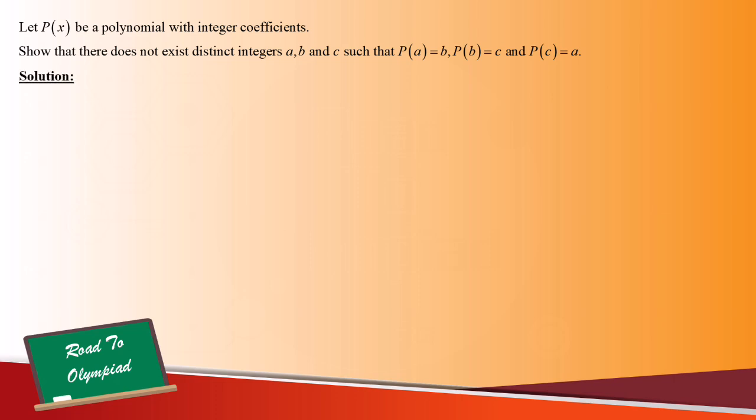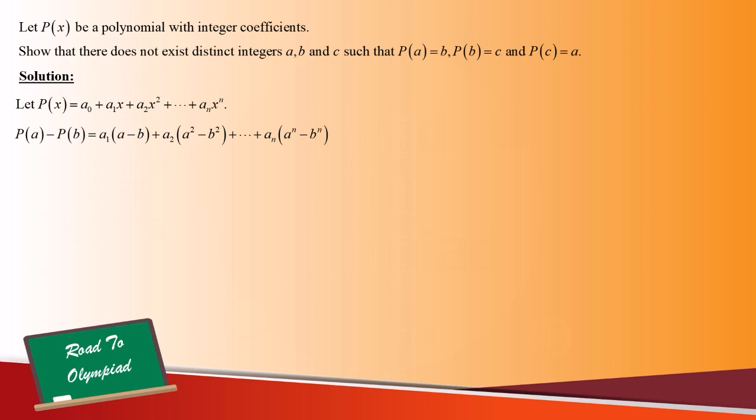To solve this problem, we start by letting the given polynomial P(x) be equal to a0 plus a1x plus a2x squared until anx to the power of n, where each of the a0 until an are all integers. Notice that P(a) minus P(b) can be written as a1 times (a minus b) plus a2 times (a squared minus b squared) until an times (a to the power of n minus b to the power of n).